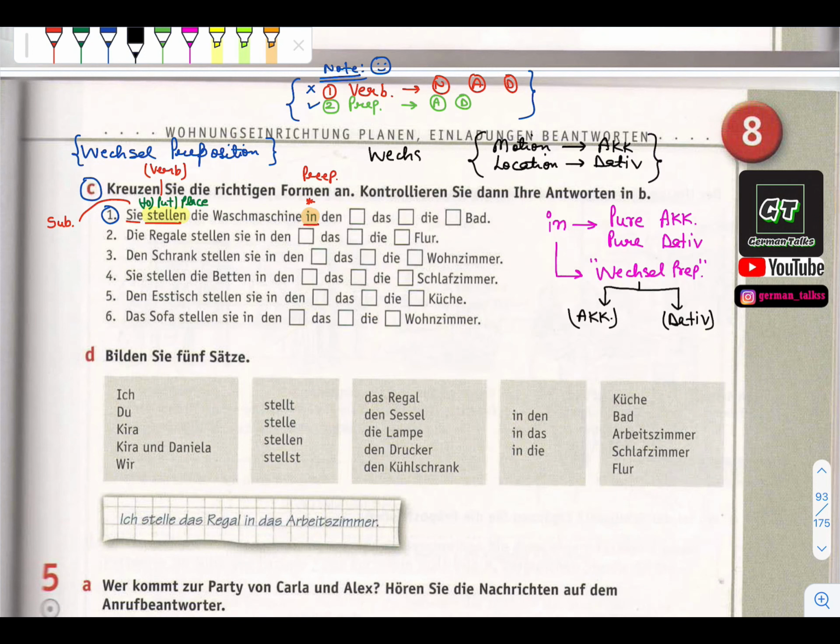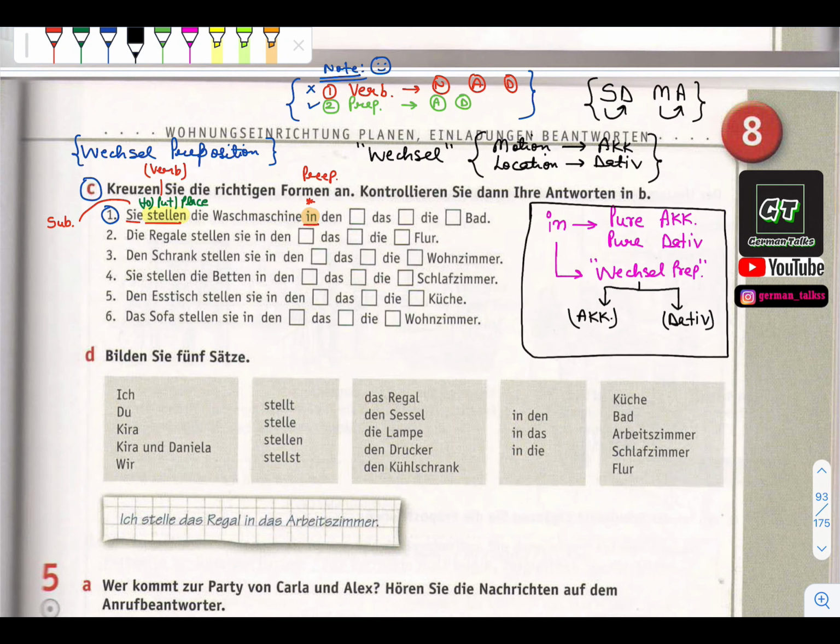This is the rule for Wechsel prepositions. The other way, which I also told you, is SDMA: Stationary dative, motion accusative. So now, they put the washing machine in the bath.